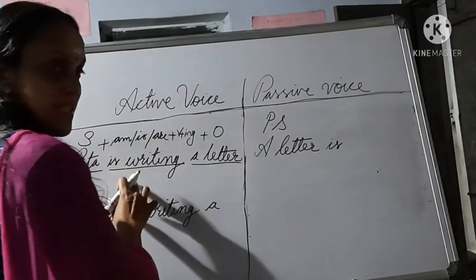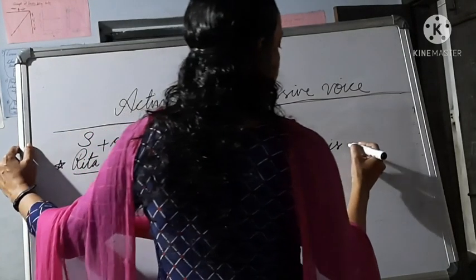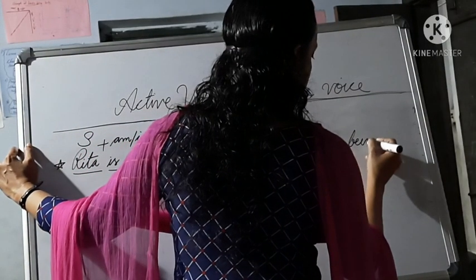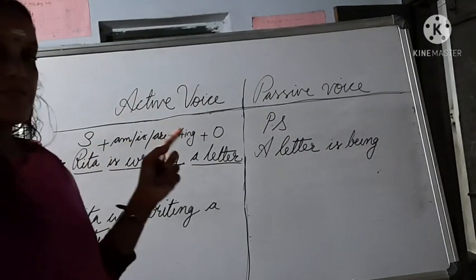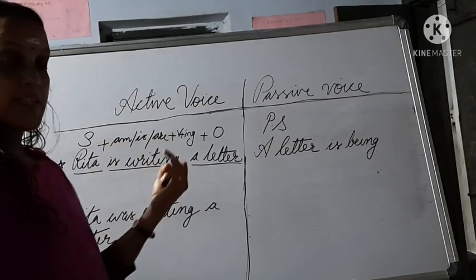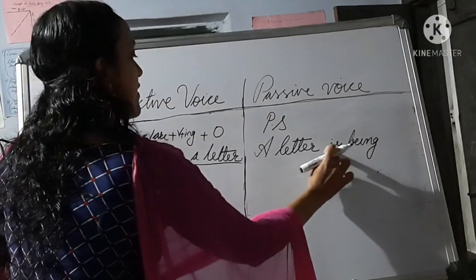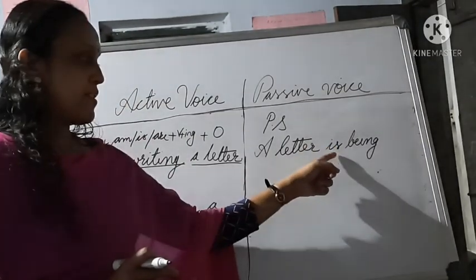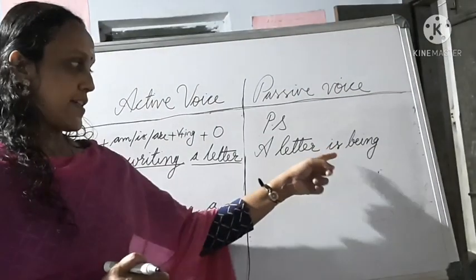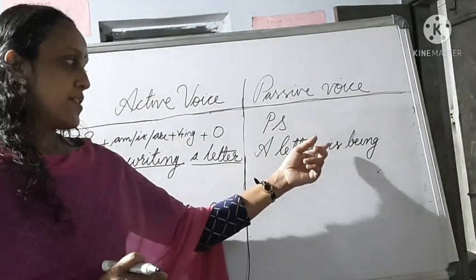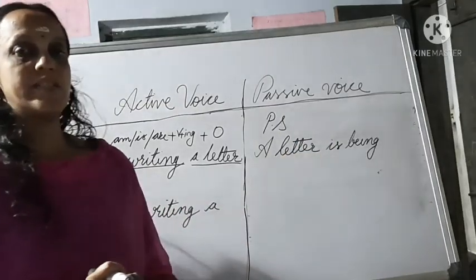Since this one is in present continuous form, in any continuous form you have to use the special word be. This is the special word you should use for continuous form, whether it is present continuous or past continuous. The change occurs only in this case. If it is past continuous, it may be was or were. In present continuous, it may be is or are or am according to the subject.